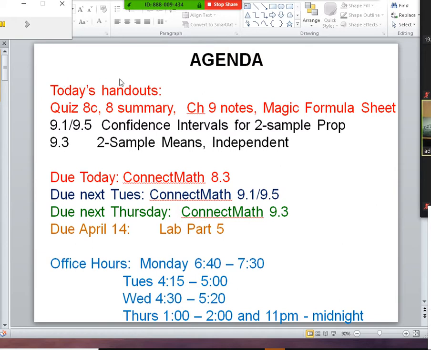So today, again, these are the handouts you're going to need: Quiz 8C, summary, chapter 9 notes, and the magic formula sheet. Today we're going to do 9.1, 9.5, the confidence interval for two sample proportions, and we're also going to start 9.3, two sample means, independent.